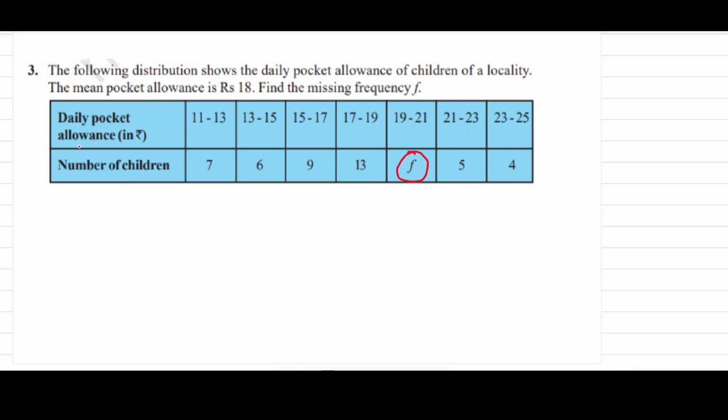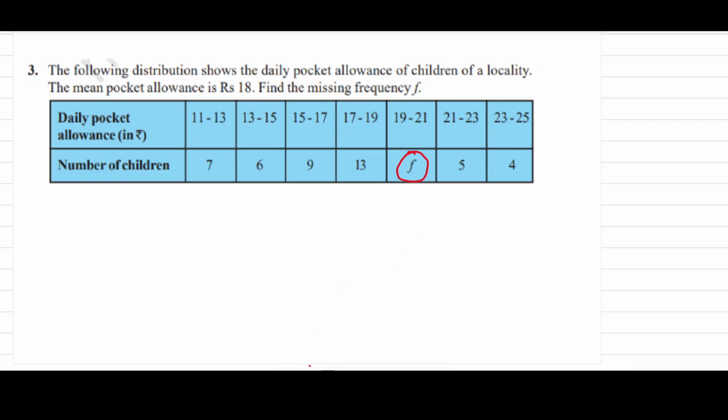Now here, daily packet allowance in class interval, in rupees: 11 to 13 there are 7 children, 13 to 15 there are 6 children, 15 to 17 there are 9 children, 17 to 19 there are 13 children, 19 to 21 there are f children, 21 to 23 there are 5 children, and 23 to 25 there are 4 children. Now we should arrange this, because here class interval is given, so we should find out the mean value of these.